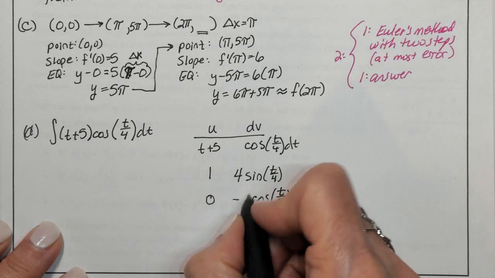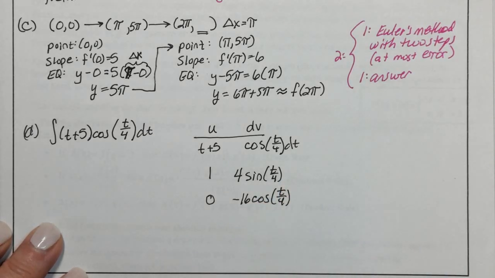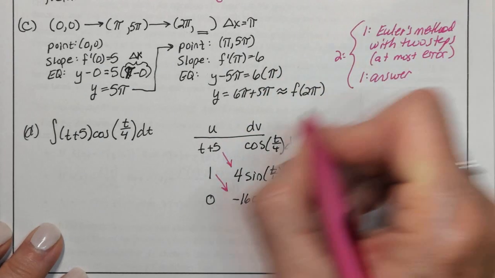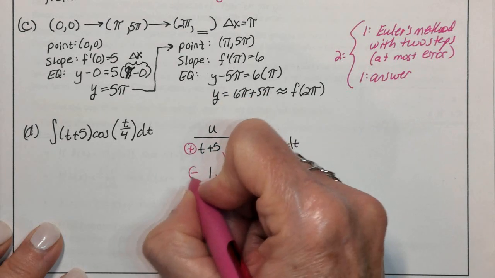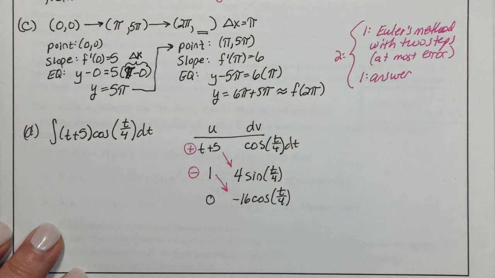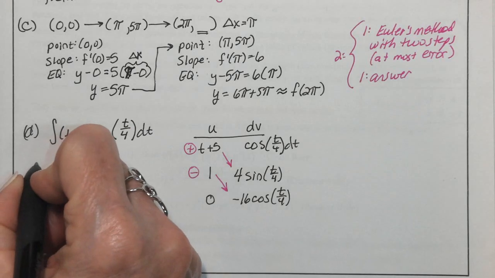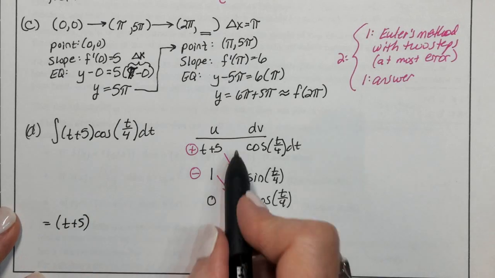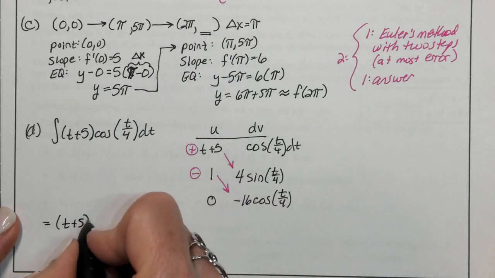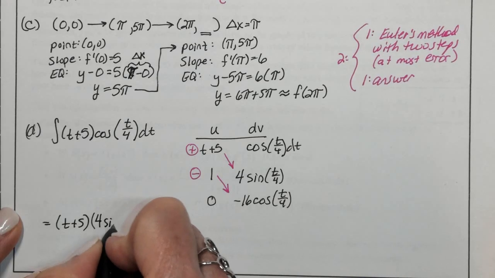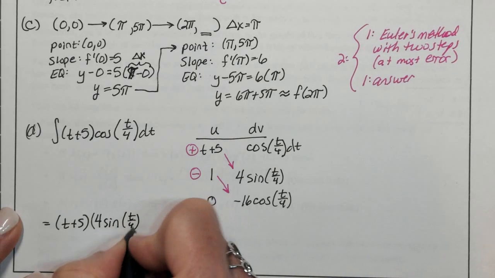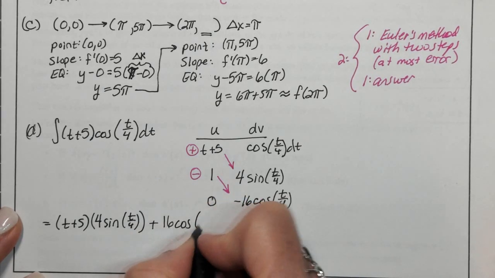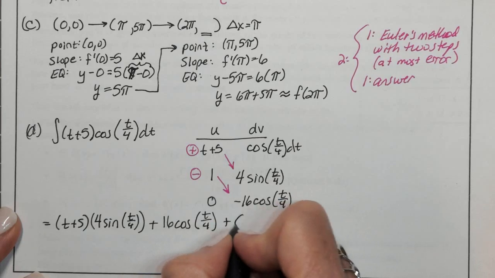We need another multiply by 4, so it'll be a negative 16 there. And we multiply diagonally after we do plus minus, plus minus, plus minus, all the way down. So this is equal to t plus 5, put that in parentheses, otherwise you're only multiplying the 5 times this, times 4 sine of t over 4, plus 16 cosine of t over 4 plus c.